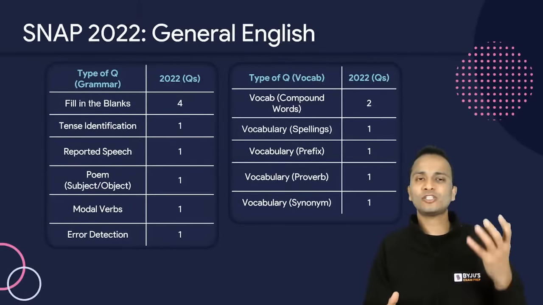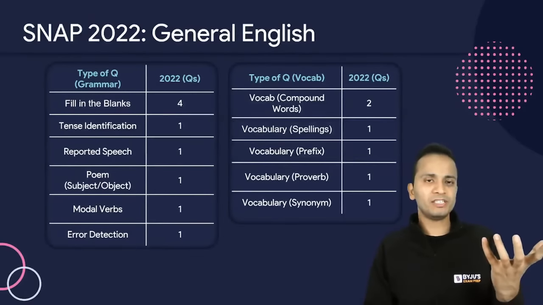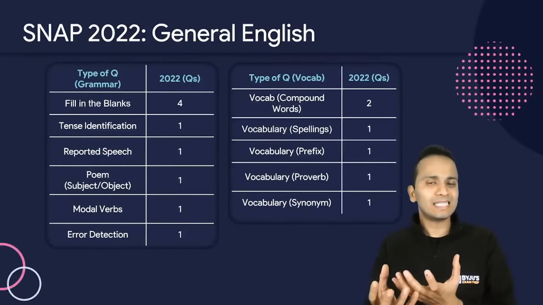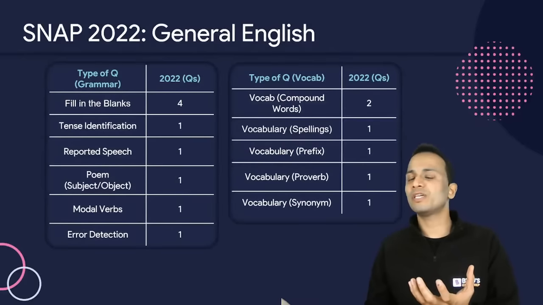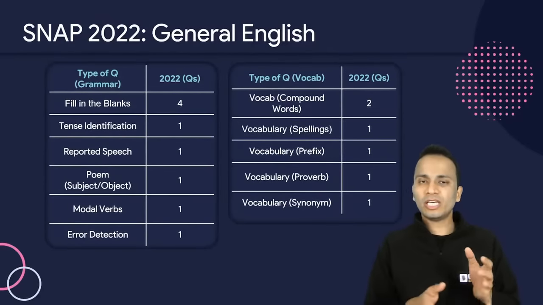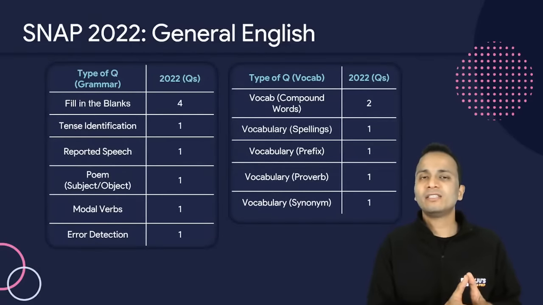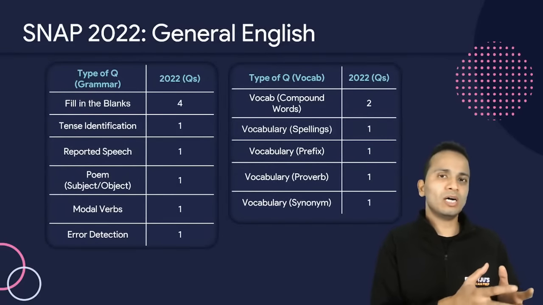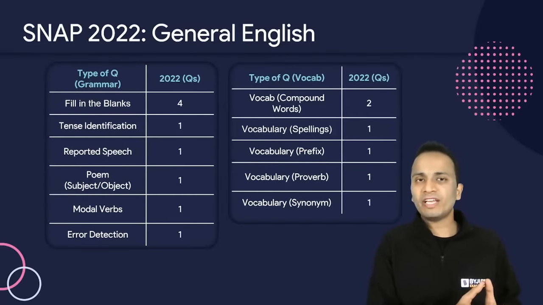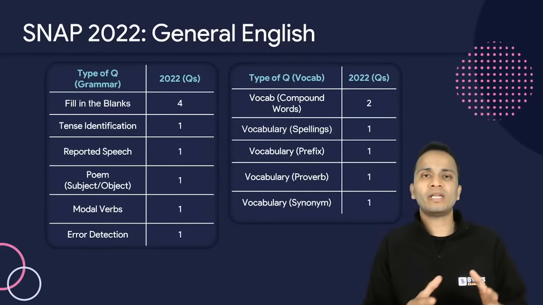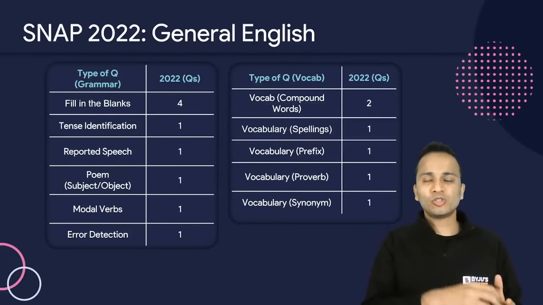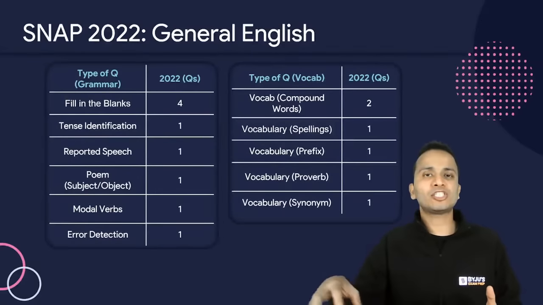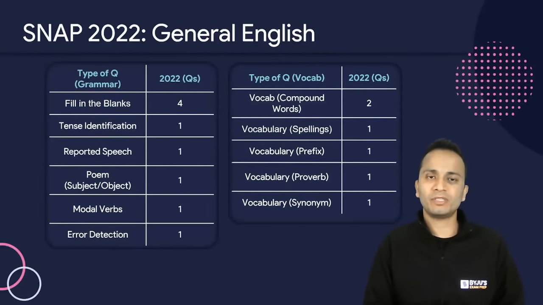So if let's say slot number 1 was the most difficult, slot number 2 was easier than that, and slot number 3 is further easier, then there will be some multiplication factor that will be multiplied to the students who have taken the examination in slot 1 or slot 2, so that their score can be matched with the level of difficulty of slot number 3.